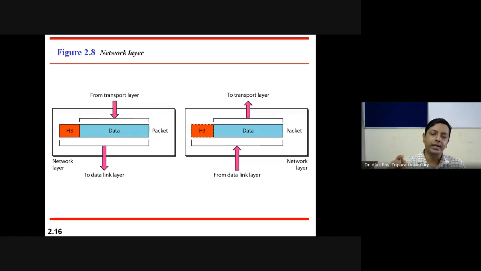On the receiver side, from the network layer, data will be delivered in the form of packets, where a packet has two parts. Header 3, meaning the network layer header, is removed, and this data will be delivered to the transport layer.